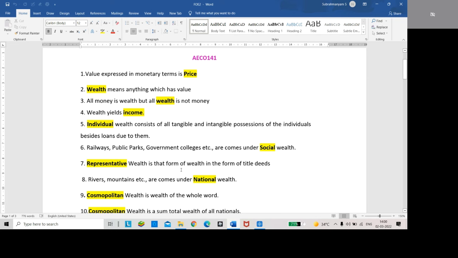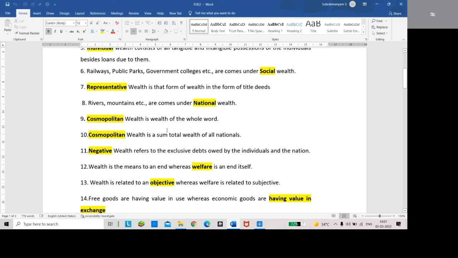Dash wealth is that form of wealth in the form of title deeds. That is representative wealth. Rivers and mountains come under dash wealth: national wealth. In the case of national wealth, loans are not included; loans are excluded. In the case of social wealth, loans are included. Social wealth and national wealth are the same, but in social wealth loans are included, while in national wealth loans are excluded.